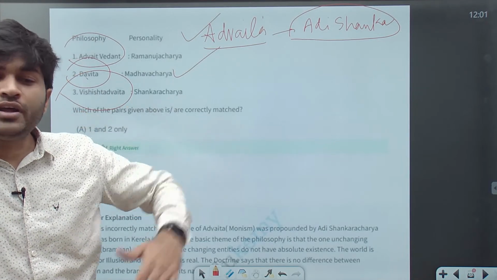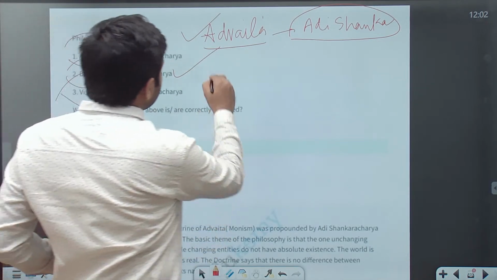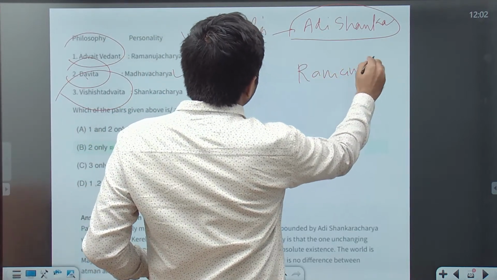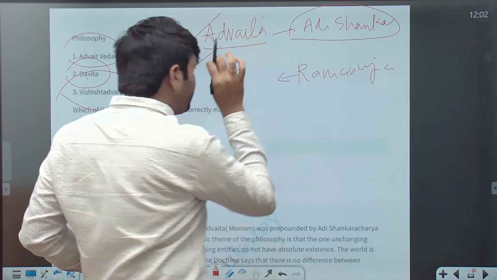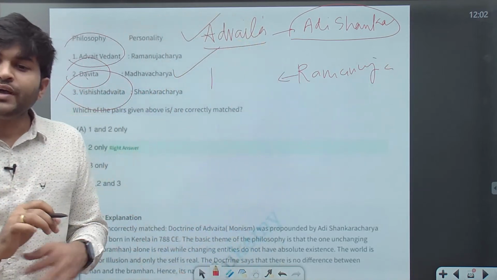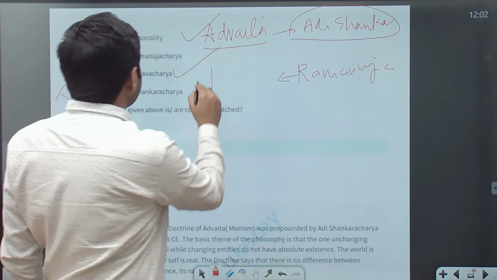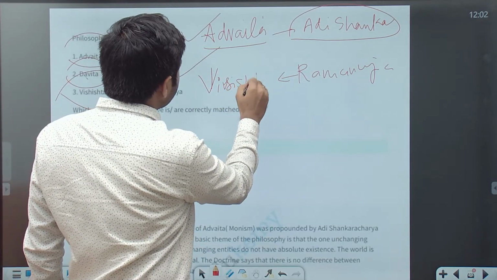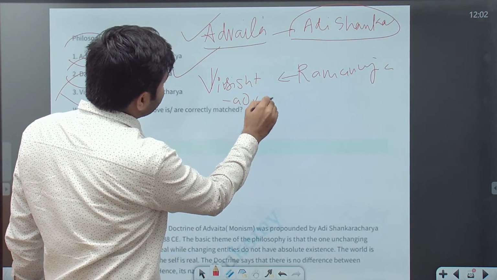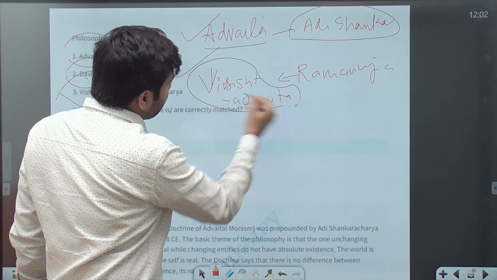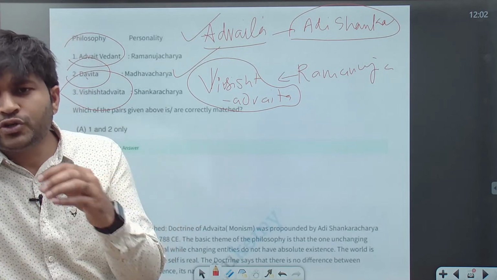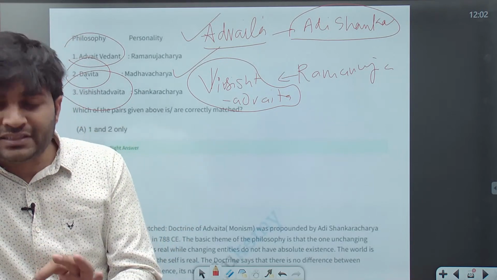Then comes Ramanujacharya. He says yes, it is Advaita philosophy, but how? It is Vishishta Advaita, which tells you that individuals do have some kind of relevance.